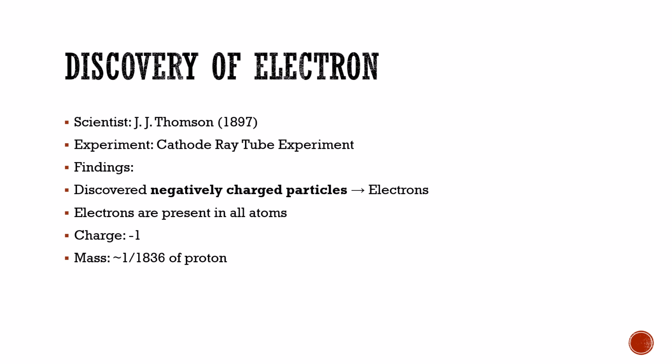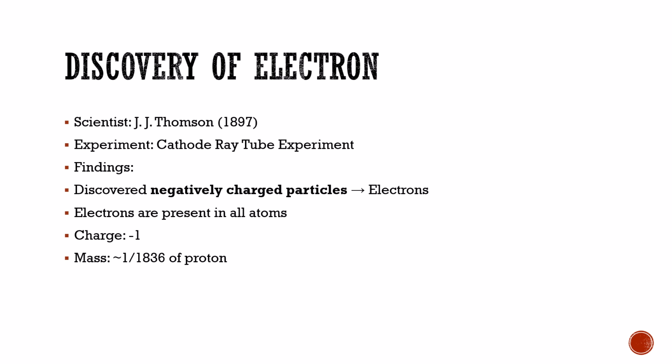Next is discovery of electron. Electron was discovered by J.J. Thomson in 1897. J.J. Thomson discovered the electron by the cathode ray tube experiment. He discovered that the electron is a negatively charged particle.